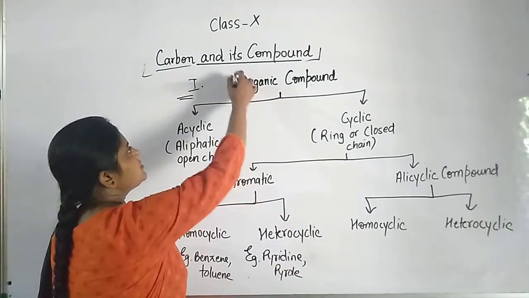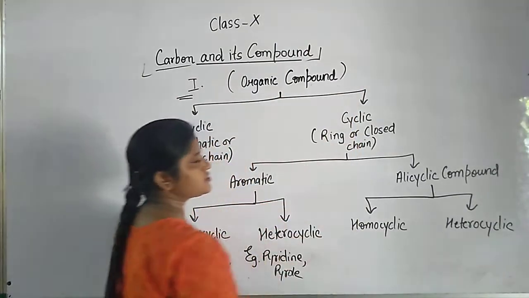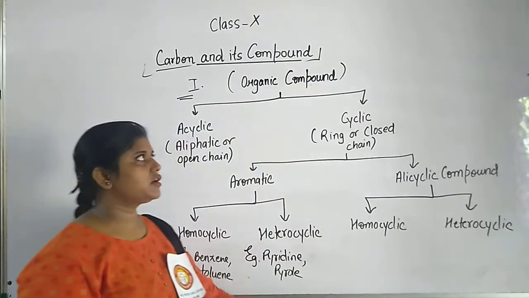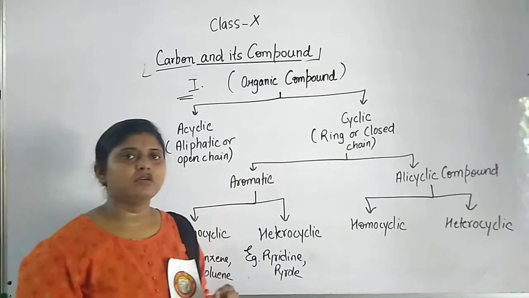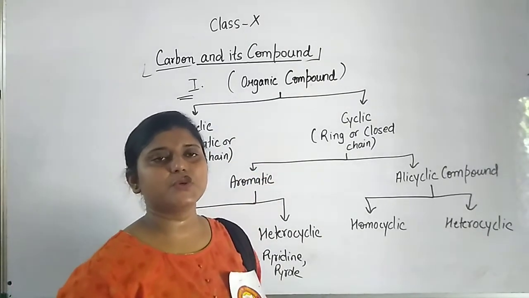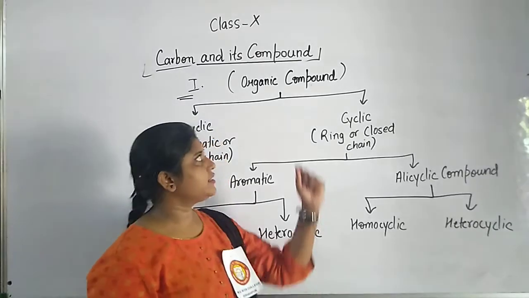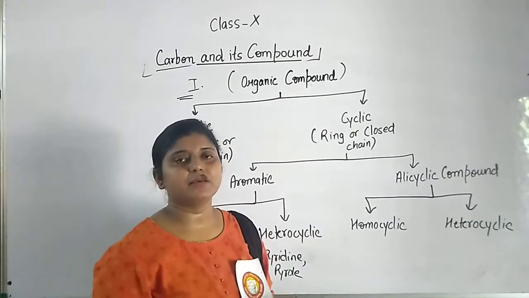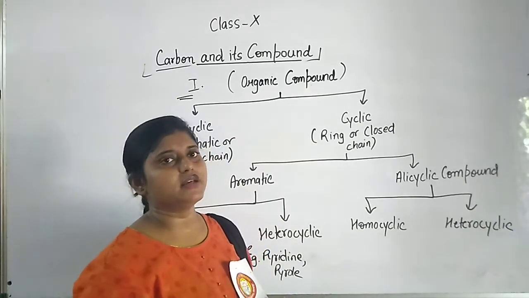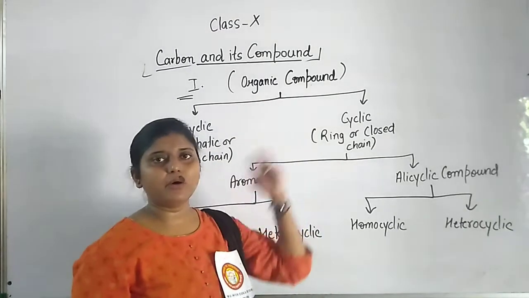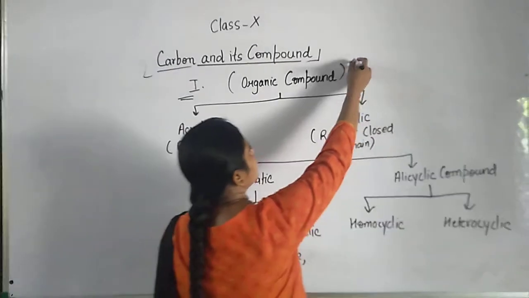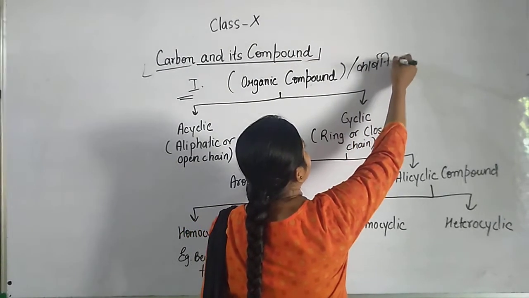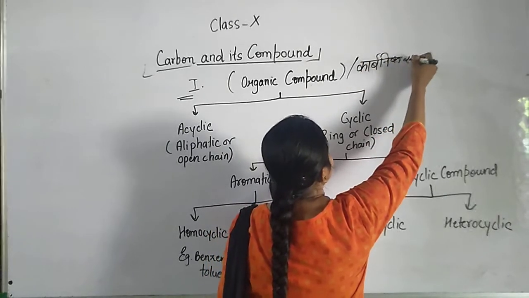As the word organic compound occurs, we must know what an organic compound is. Earlier I have told you that compounds which have carbon as a basic skeleton are called organic compounds. They are also called carbonic rasayan.